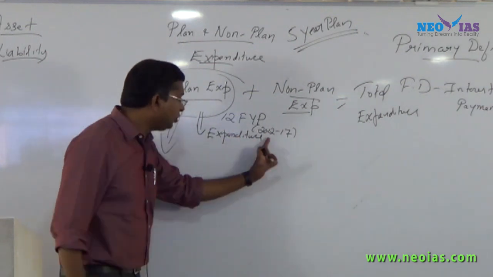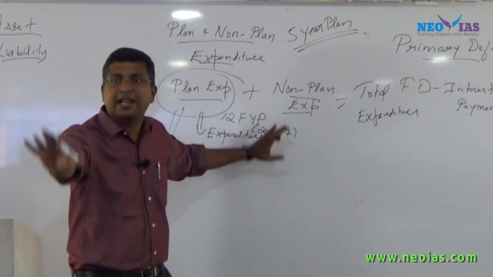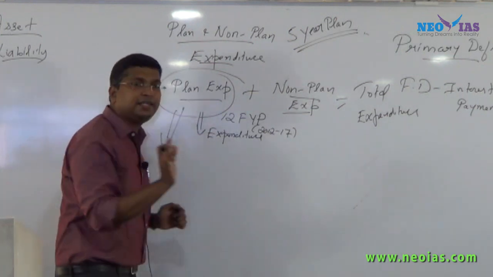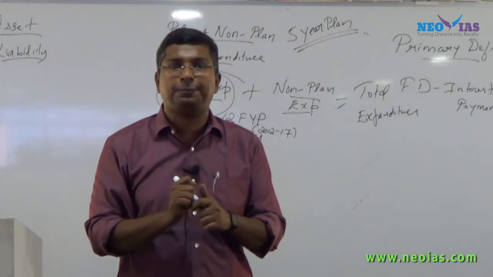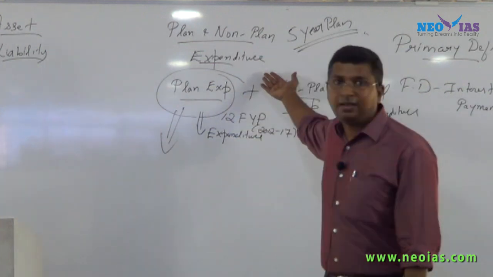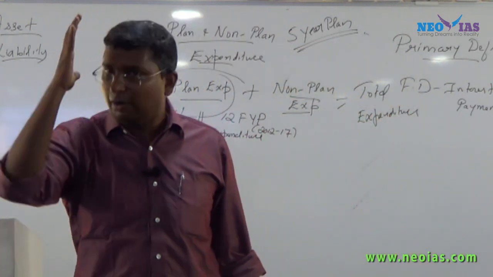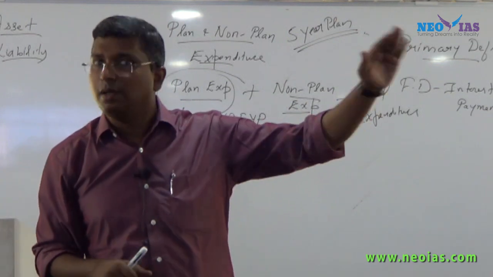It's the last 5-year plan. Now there was the 11th 5-year plan, in which the government might have allocated certain funds.